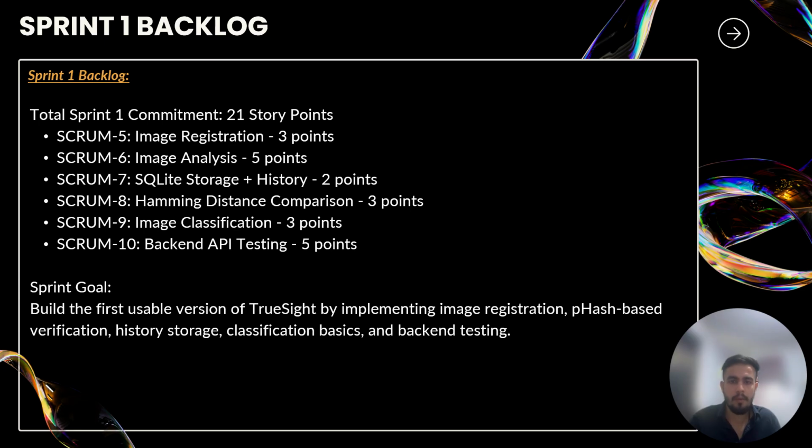For Scrum 7, we implemented SQLite storage and verification history, which allows the system to store the hash value, timestamp, and verification result of each image. We also implemented Scrum 8, where images are compared using Hamming distance, allowing the system to measure structural similarity between images. Each story had clear acceptance criteria, such as validating file types, returning similarity results, and showing warnings when invalid inputs are provided.